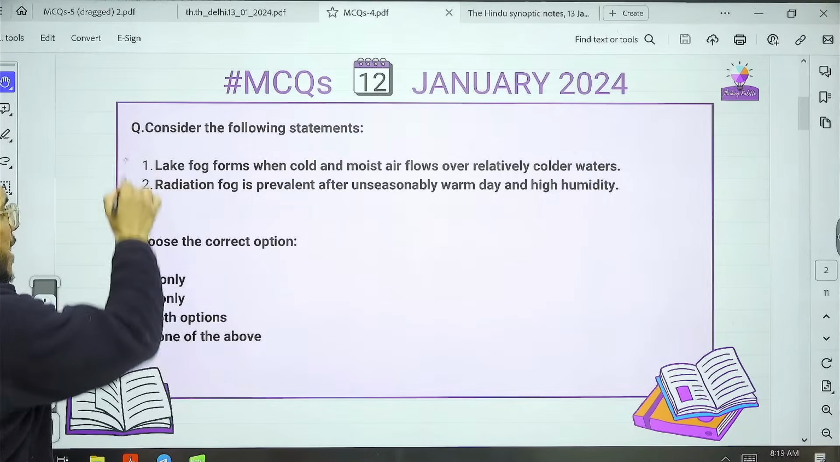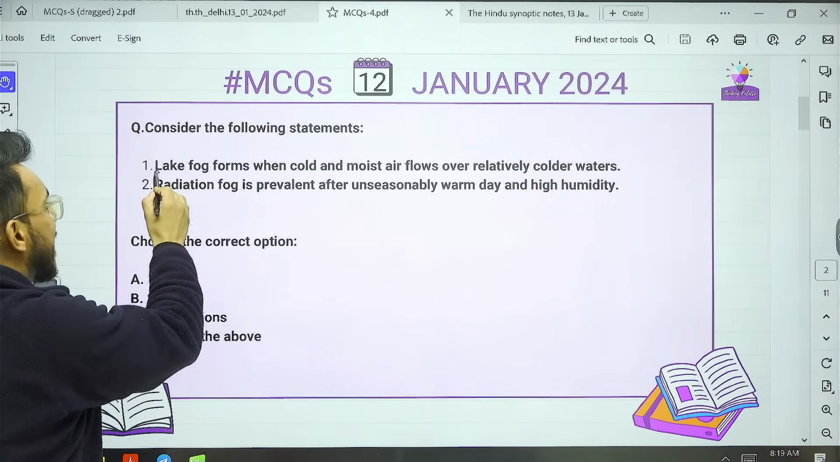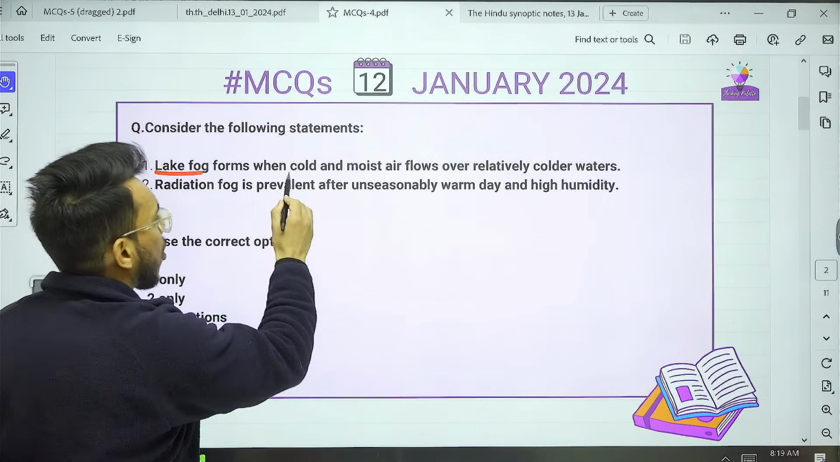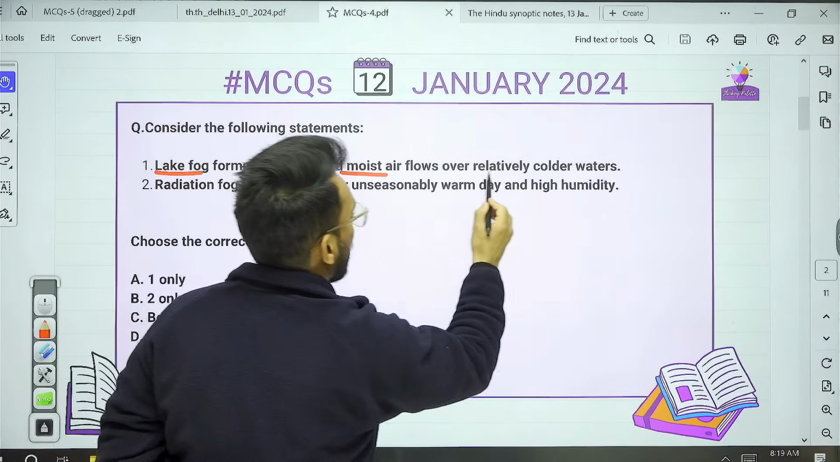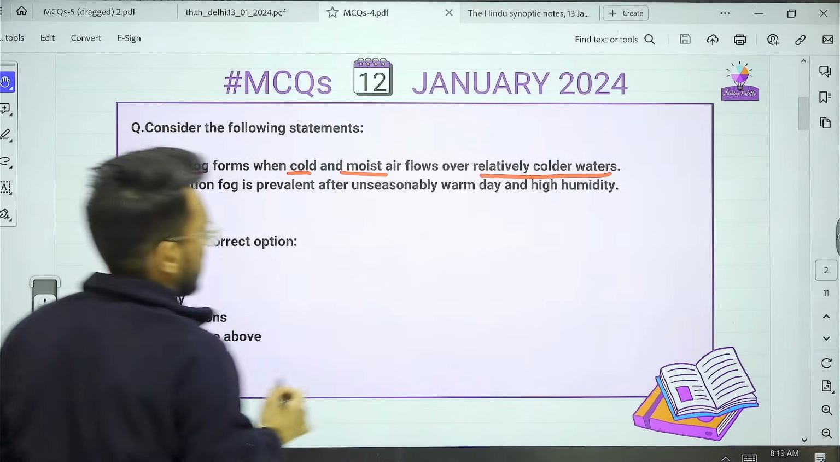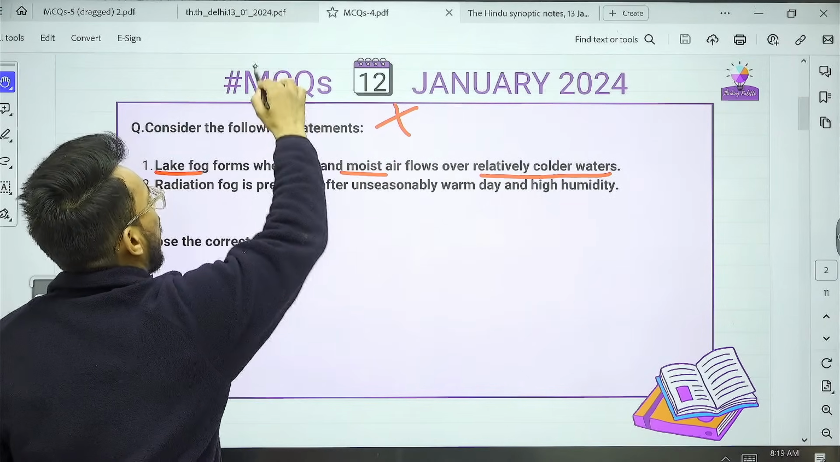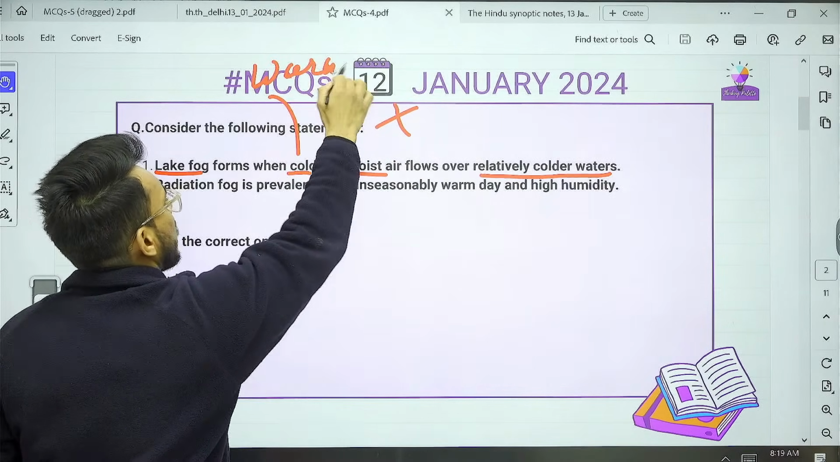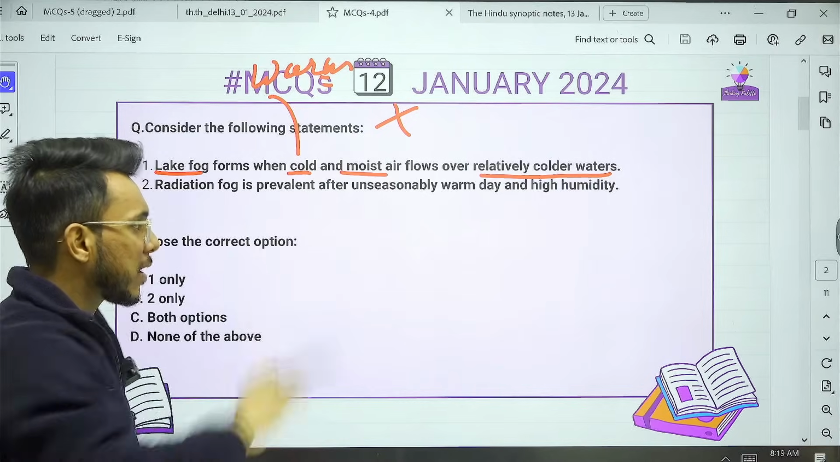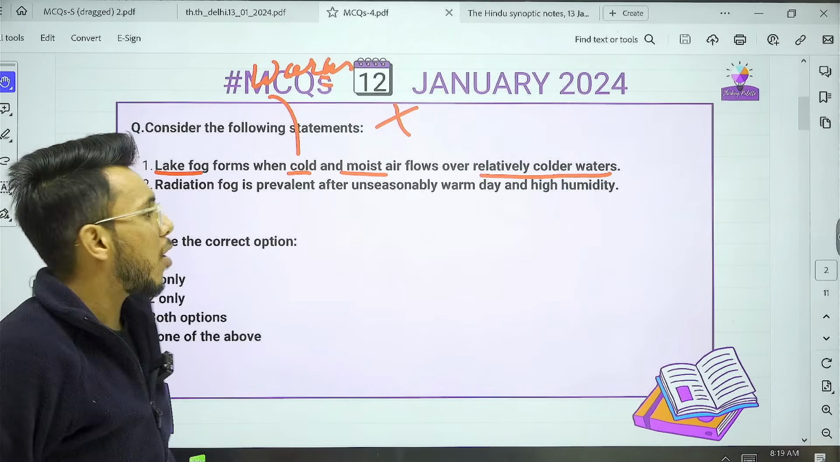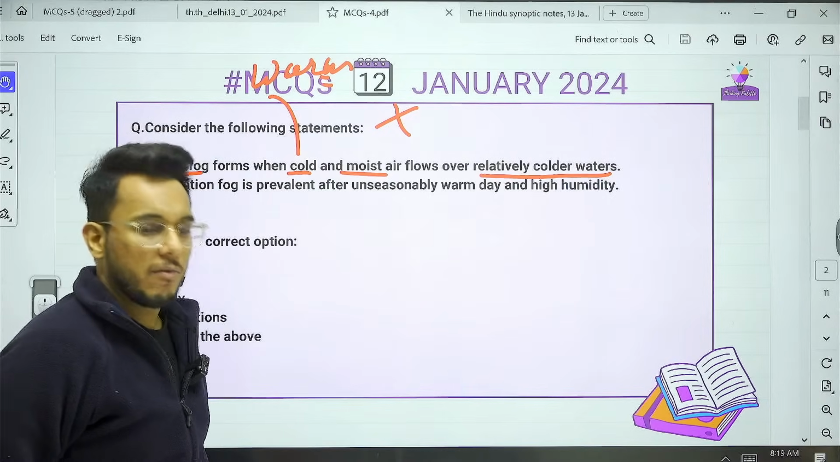So two statements are given. Statement number one: lake fog forms when cold and moist air flows over relatively colder waters. Now this statement is wrong. Why? Because it has to be warm and moist air. When warm and moist air flows over the cold waters, the lake fog or ocean fog is formed.